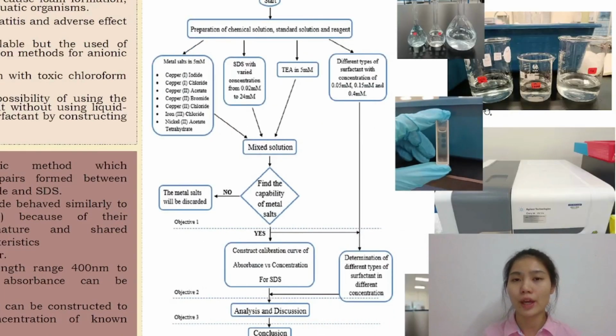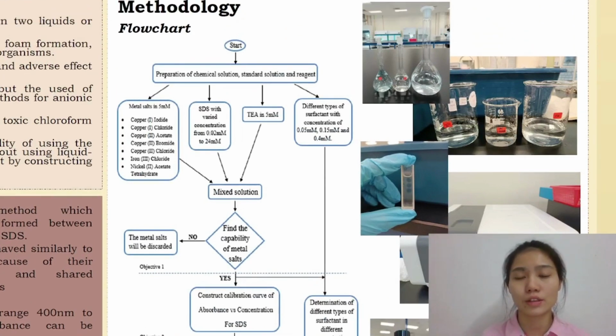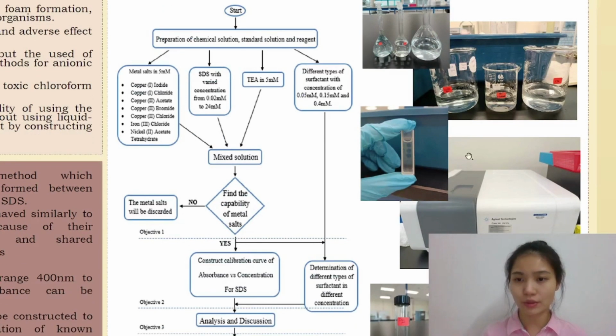Firstly, I will prepare all the chemical solutions, standard solutions, and reagents shown in the picture here. For example, the preparation of metal salts, SDS, TEA, and different types of surfactant with concentrations of 0.05, 0.15, and 0.4 millimolar. This is the sample solution, and they will be mixed together in a glass cuvette before inserting into the UV spectrophotometer.